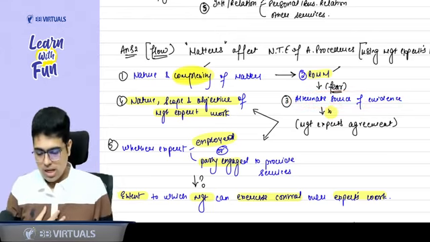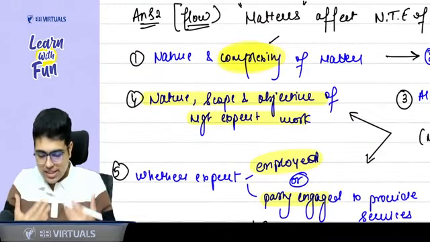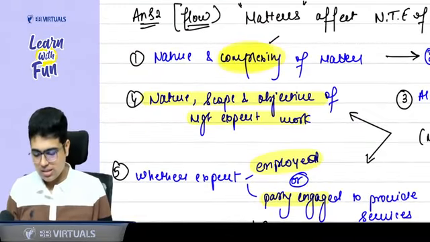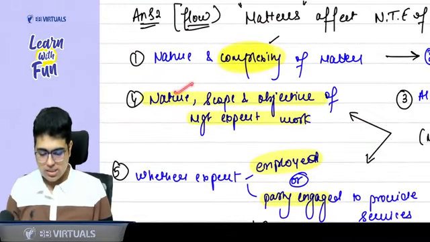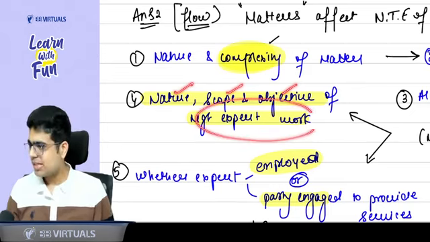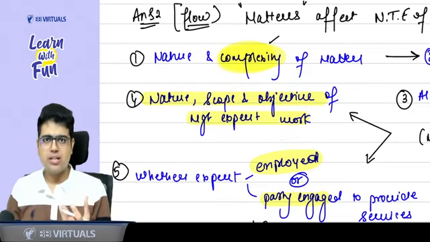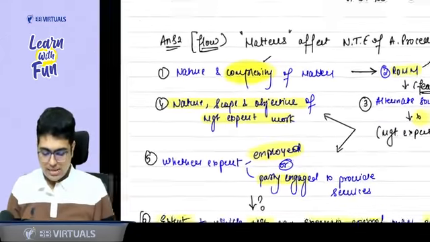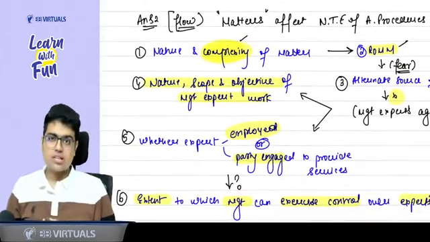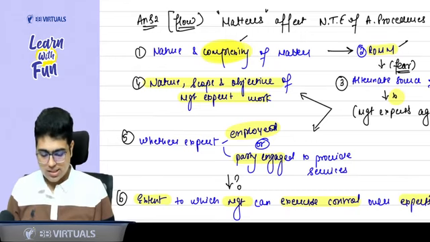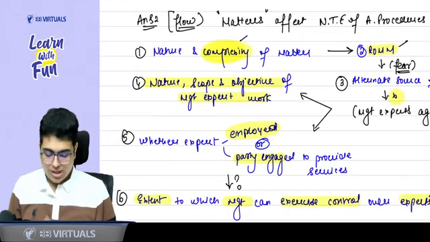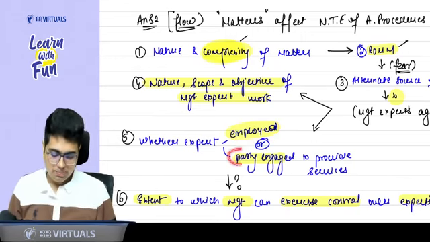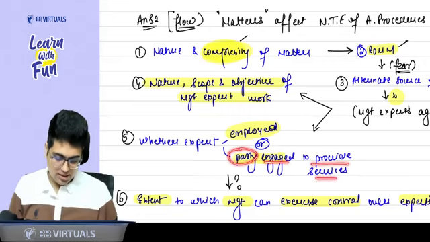Apart from this, to understand the nature of the work, you can get to know about the nature, scope, and objective of the management expert's work. What is the work he is dealing with? Then only you can draft your own procedures. Then, to evaluate the objectivity of the expert, you need to ask whether the expert is employed or he is an external expert, that means a party engaged to provide the services.